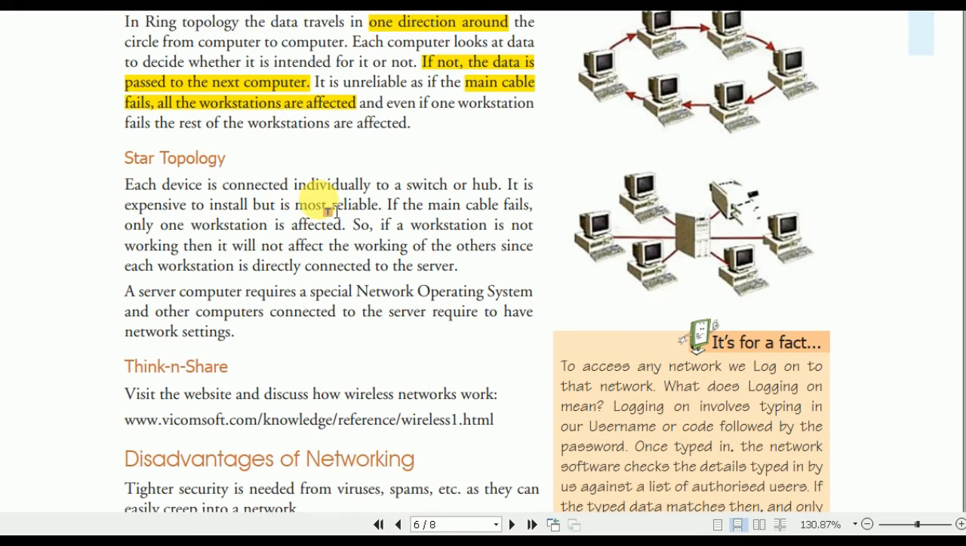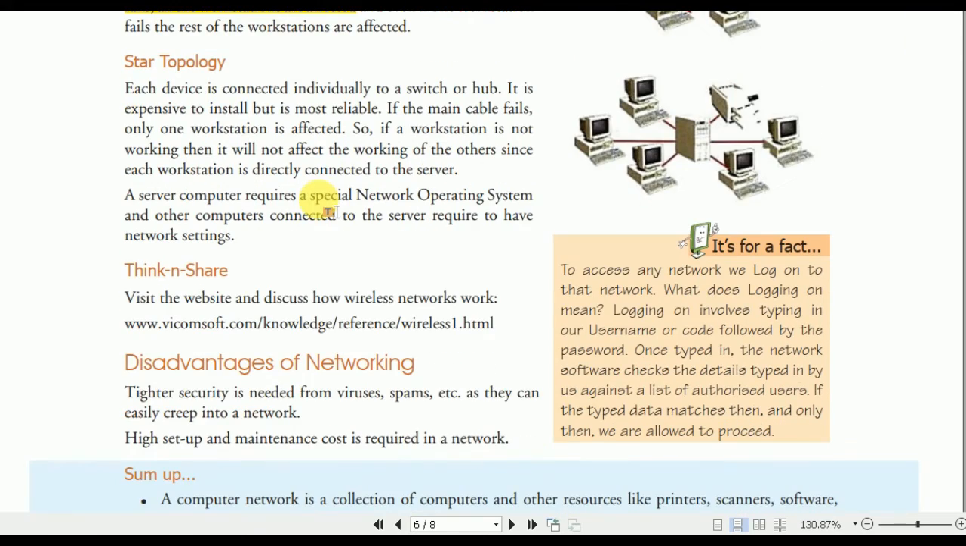Next one is the star topology. This is the most important topology for you. Each device is connected individually to a switch or hub. It is expensive to install, but it is most reliable. If the main cable fails, only one workstation is affected. If a workstation is not working, it will not affect the working of the others, since each workstation is directly connected to the server.